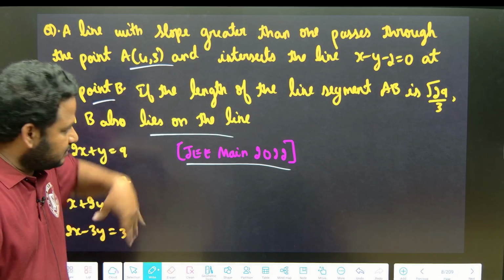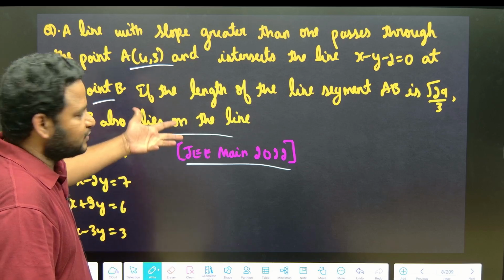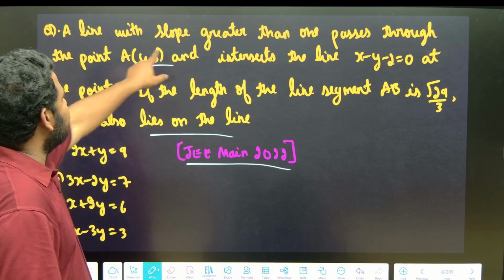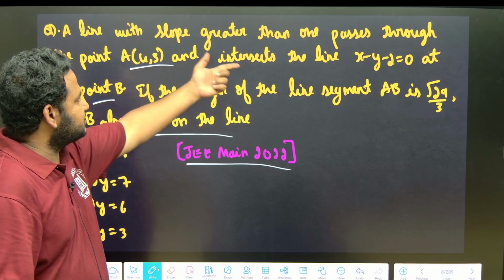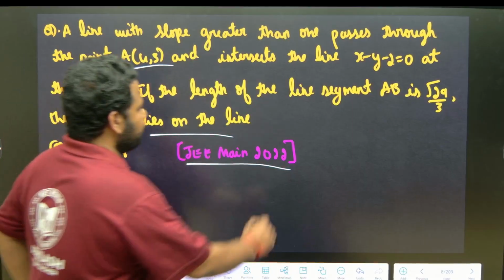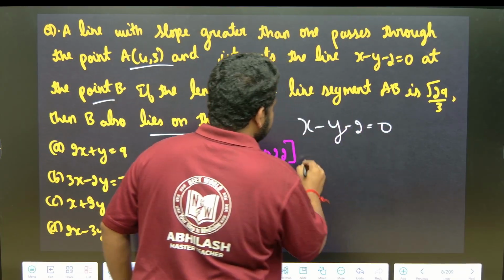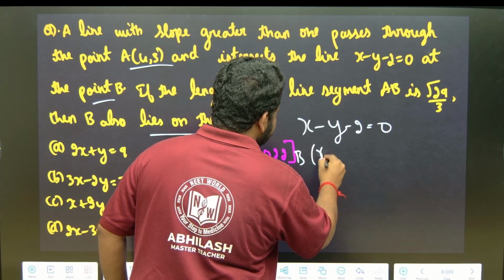I know this is fairly confusing, because we have not dealt with so many topics. After that, if you come back and solve this question, it will be very easy for you. But see here, they are telling a line with slope greater than 1 passes through the point (4, 3) and intersects the line x minus y minus 2 equal to 0. Let me take the point B as (x, y).